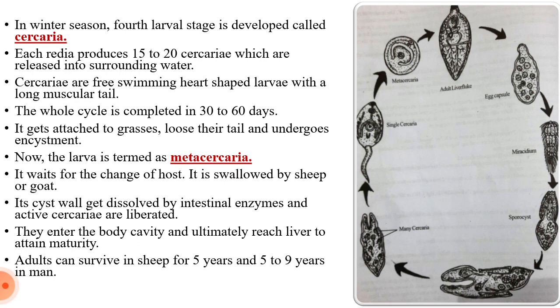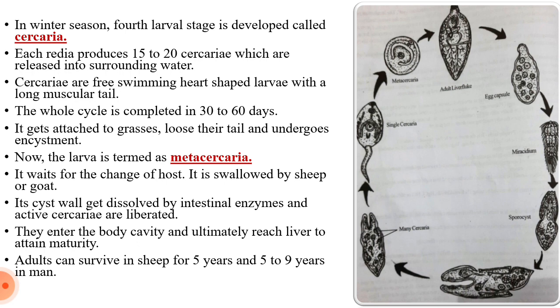Each redia generally produces 15 to 20 cercariae, which are released into the surrounding water. Look, they are now leaving the body of the secondary host. That means the cercaria larvae will be released inside the water, and the whole cycle will be completed in 30 to 60 days. How many days does the whole cycle take? 30 to 60 days.